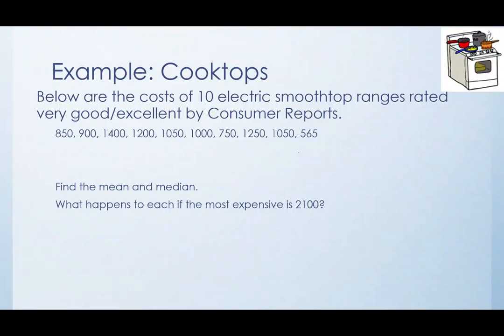So here's an example. We've got 10 cooktop ranges that were rated very good or excellent by Consumer Reports, and we want to find the mean and the median. Now, most of the time we're going to use GeoGebra or Minitab for this, but to get a real feel for what's going on, we're going to do it by hand a time or two.